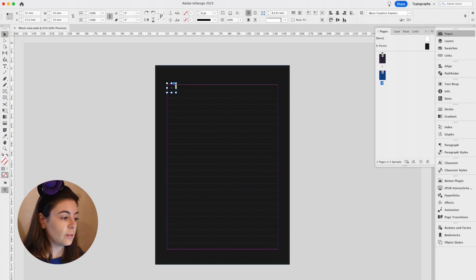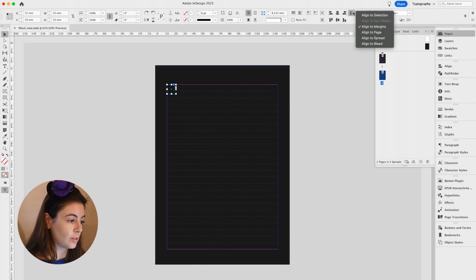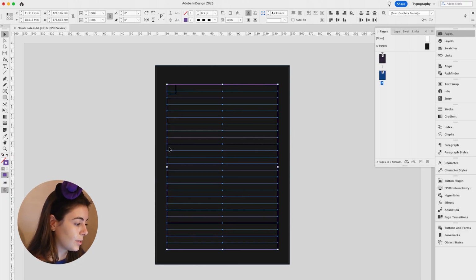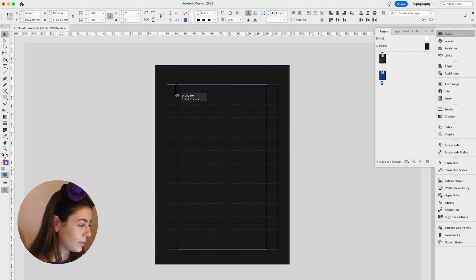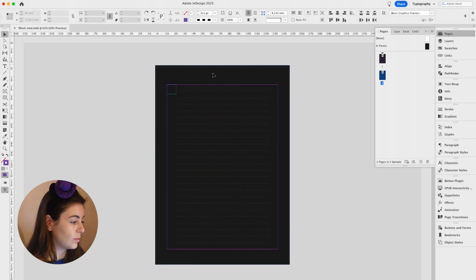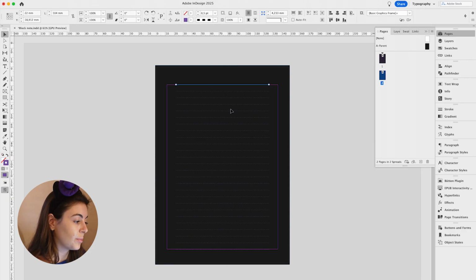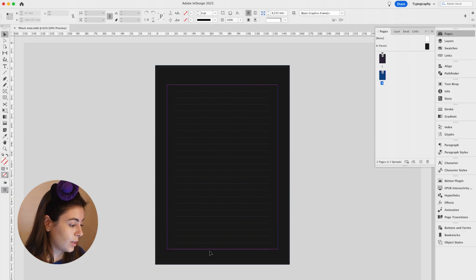Okay, and then we're gonna align it to the margins. Once we've done that, we can select everything, all our lines, and then we can narrow them down like this. So now we can play with a frame. If you want the frame to be also at the top or the bottom, then we can get rid of 1 or 2 lines.